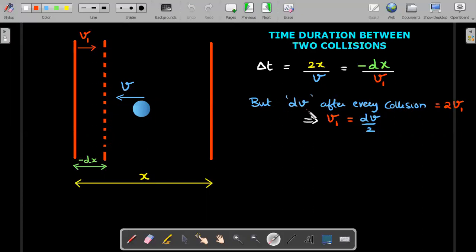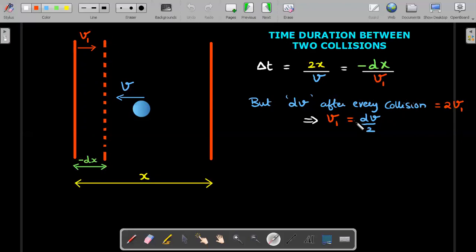So the change dv after every collision, which I'm assuming happens over a very short duration, becomes 2v1. The change in speed of the ball after every collision is 2v1, and this is very tiny.